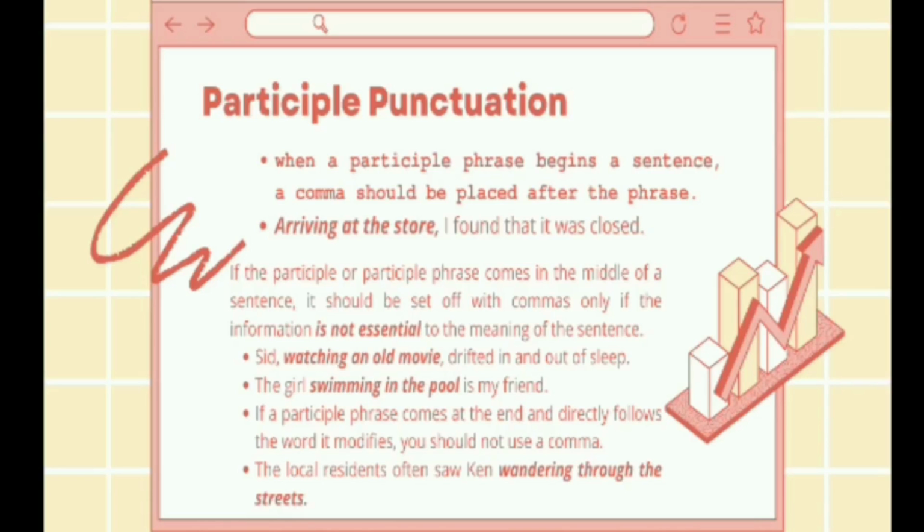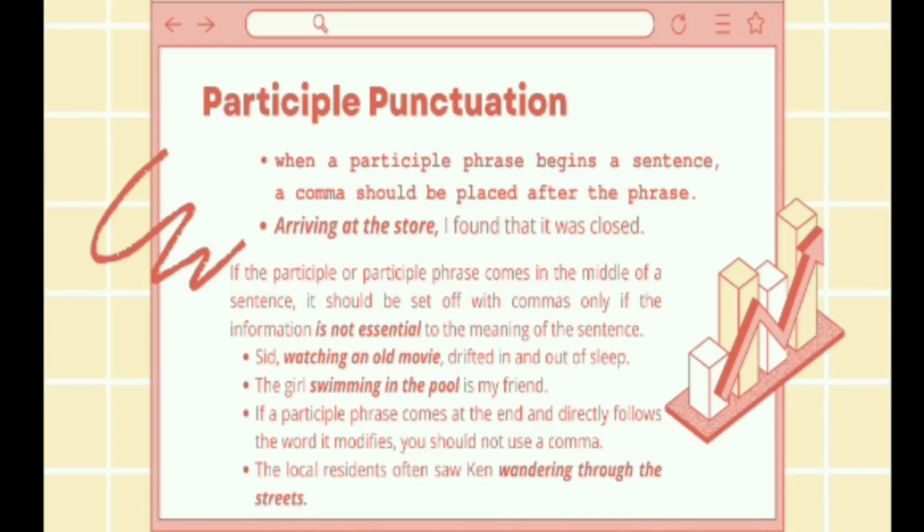A participle phrase consists of a participle plus modifier, object, prepositional phrases, and complements. Participles and participle phrases must be placed as close to the nouns or pronouns they modify as possible, and those nouns or pronouns must be clearly stated.